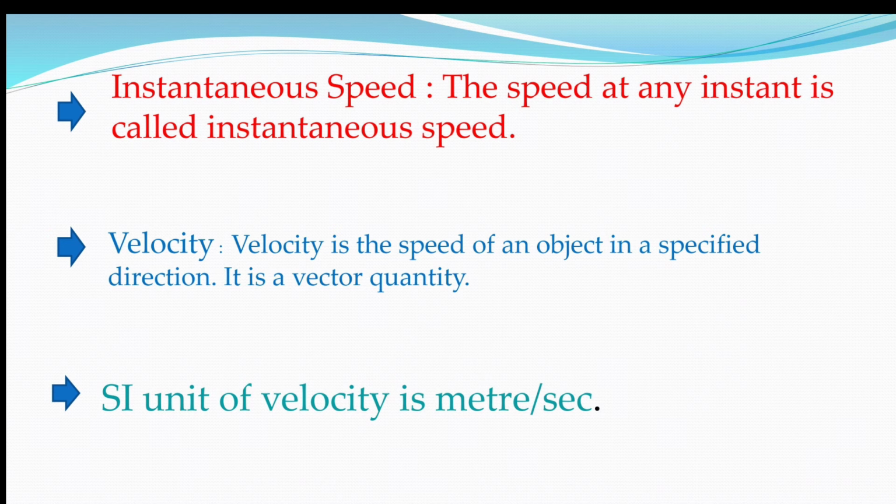Instantaneous speed. What is instantaneous speed? The speed at any instant is called instantaneous speed. Velocity. Velocity is the speed of an object in a specified direction. It is a vector quantity. The SI unit of velocity is meter per second.